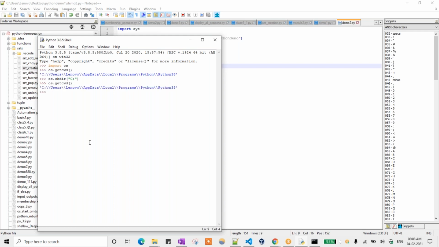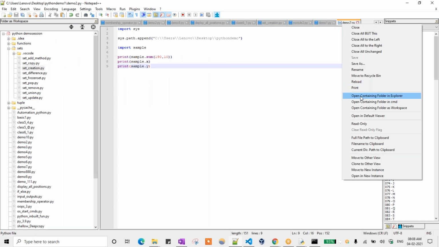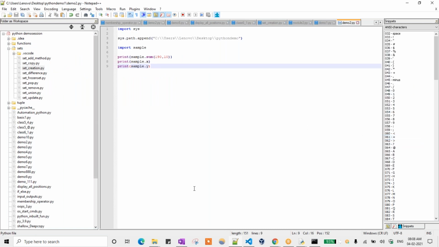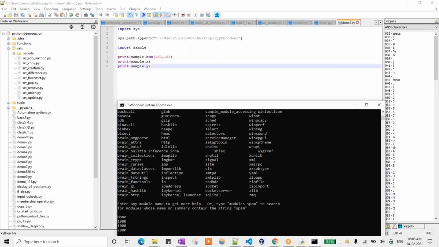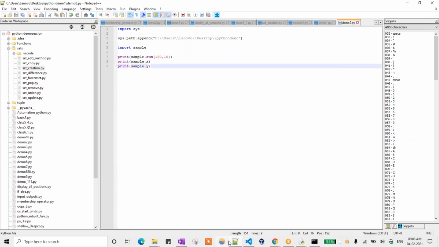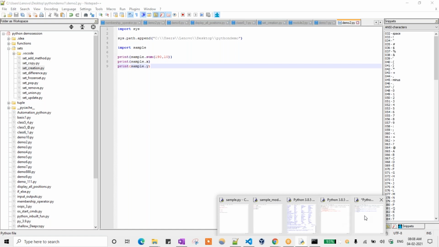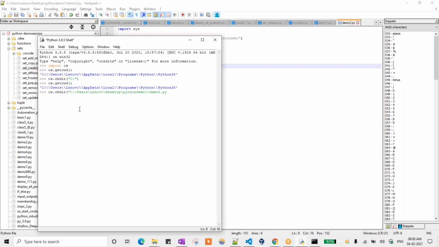What are the Python files? Okay, I can give that particular path. One second. Here I'm giving this path. Okay, double slash we need to give.